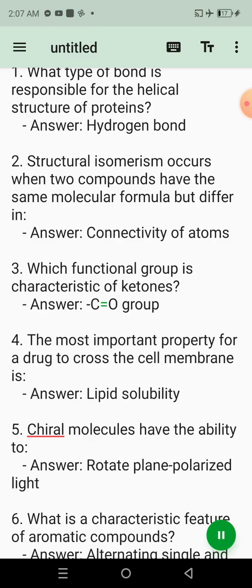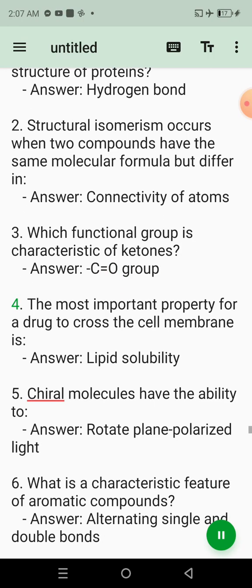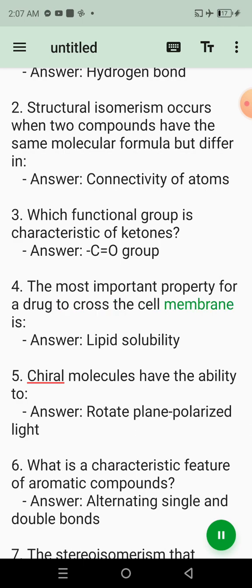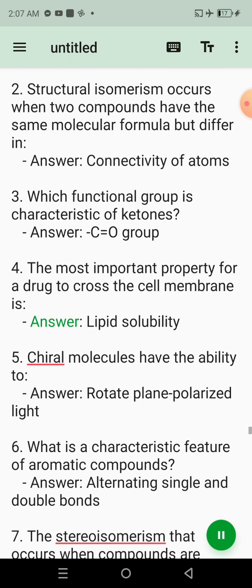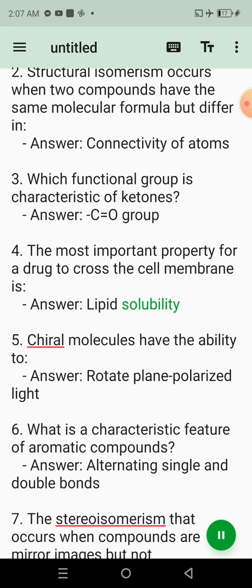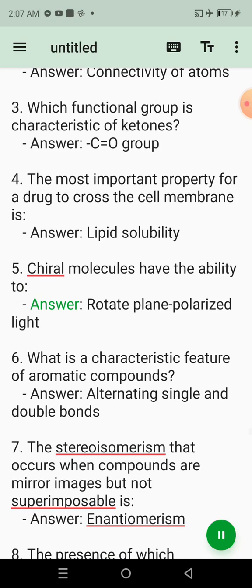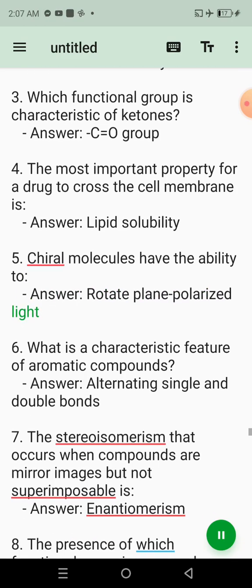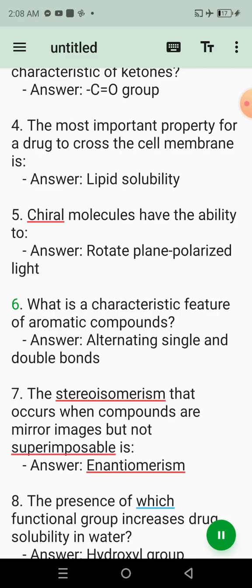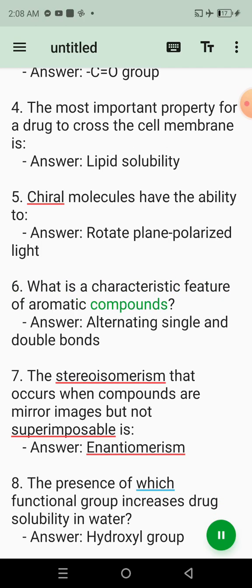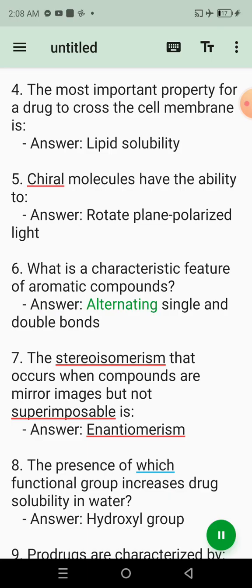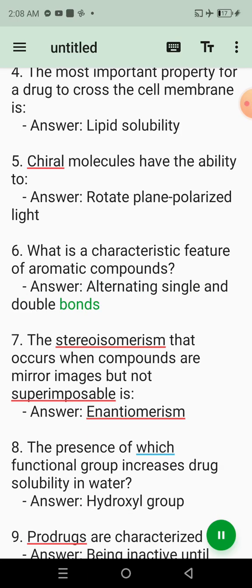Answer: C=O group. 4. The most important property for a drug to cross the cell membrane is? Answer: lipid solubility. 5. Chiral molecules have the ability to? Answer: rotate plane polarized light. 6. What is a characteristic feature of aromatic compounds? Answer: alternating single and double bonds.